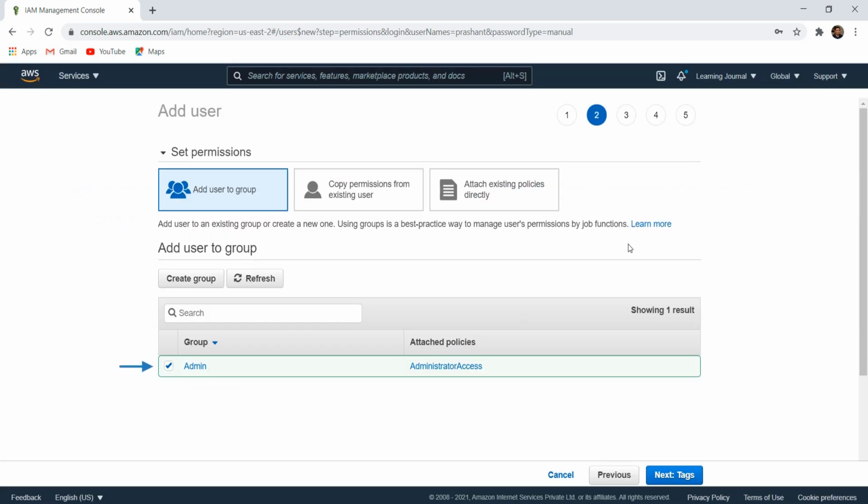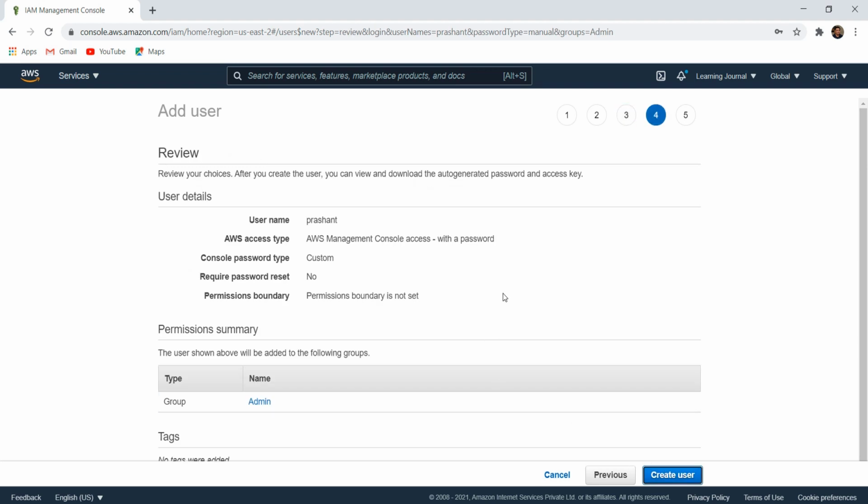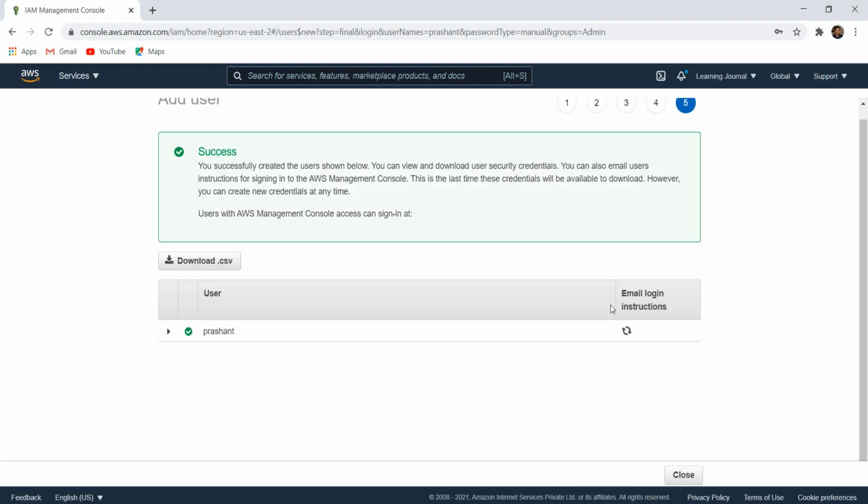Great. Now the user will become part of the selected group. This group has an administrator access policy. So the user will also get administrator access. Make sense? Let's move on to the next step. I'll talk about the tags later. Let's move on to the next step. This one is a final review page. All looks fine. So let me create the new user now. Great. We got the success message.